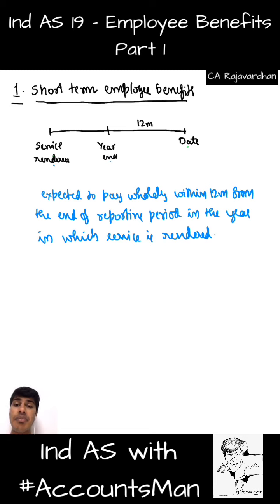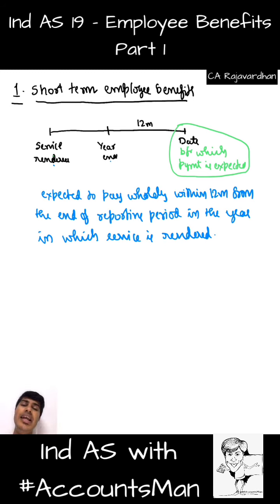I'll count the year end. From the year end, within the 12 months, if the payment is expected to be made, it is called short term employee benefits. Very important, very easy definition. Don't miss out. The date before which payment is expected. You get that? This is the date before which the payment is expected to be made by you. If you expect so, it becomes short term. You get that? If it goes beyond, that is long term. However, I'll discuss the definition to you a little later.